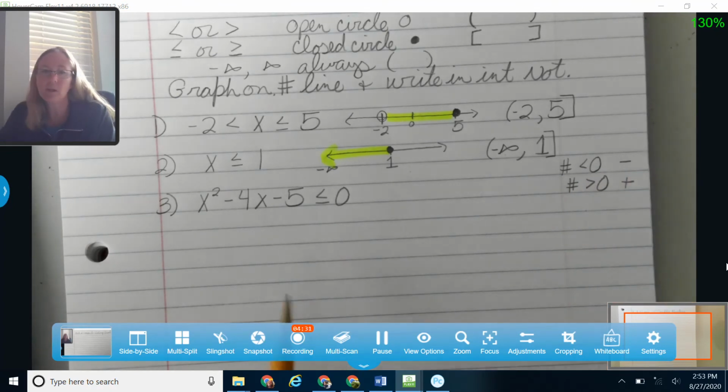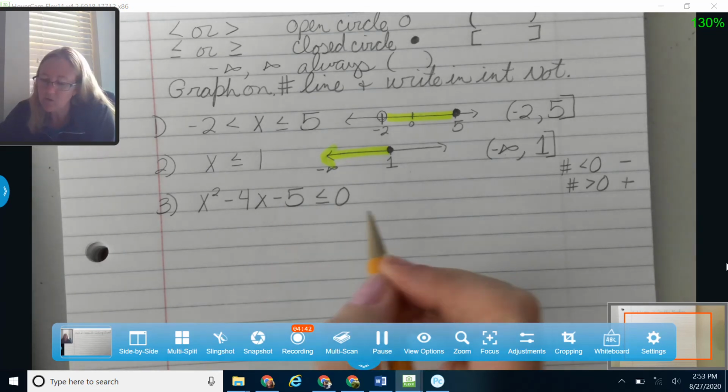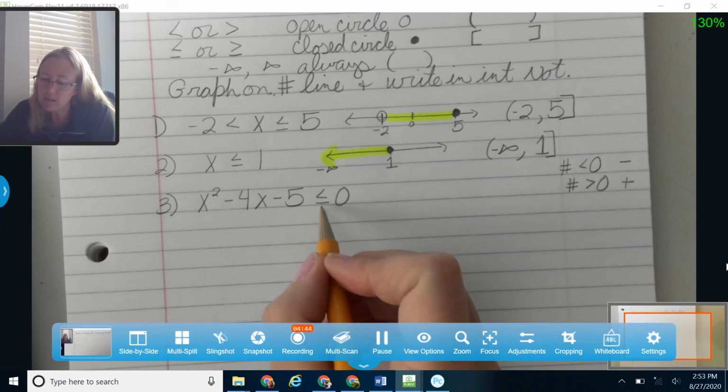So it's nice if you can get 0 over on this side, if it's not already, so that we can talk about some positive and negative values. So try to get 0 over on this side first. In this case, it already is. Okay, so the first thing I want to do, this is talking about things less than or equal to 0.